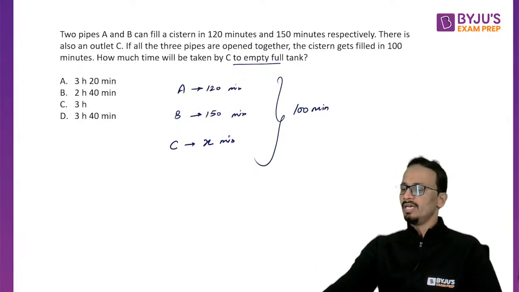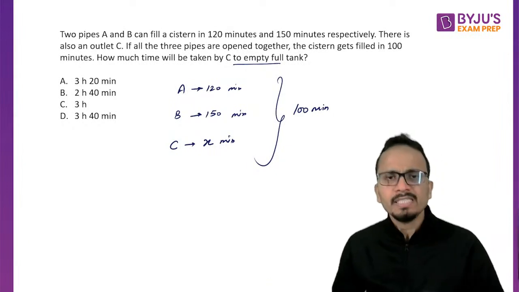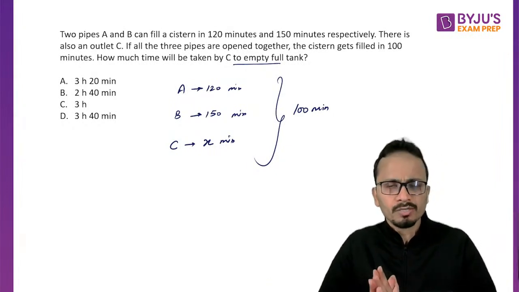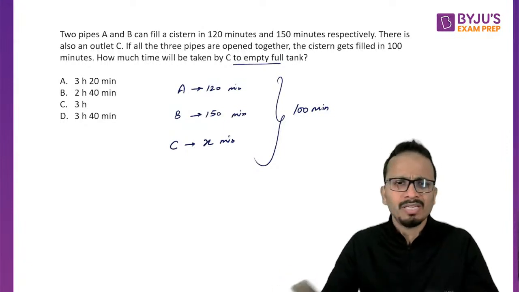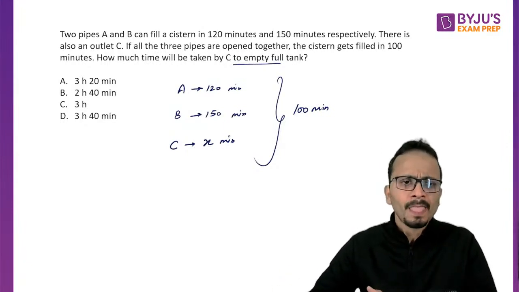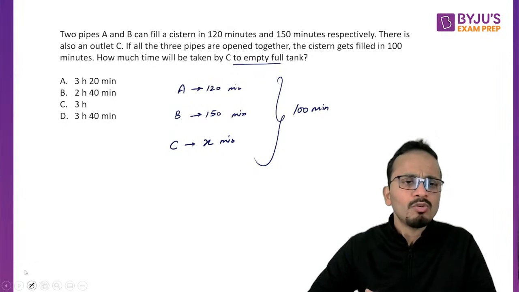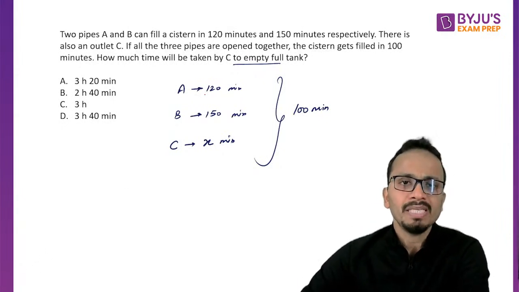All right. Now again, a very straightforward, very easy, simple question of time and work. It should not also take a lot of time in calculations. So what I'll do is I'll find out 1 minute work of A, B and C.